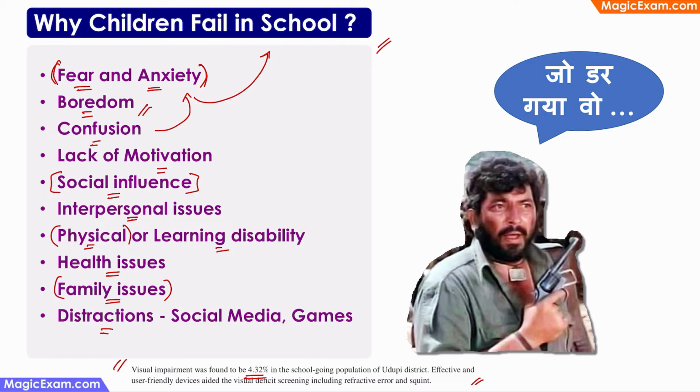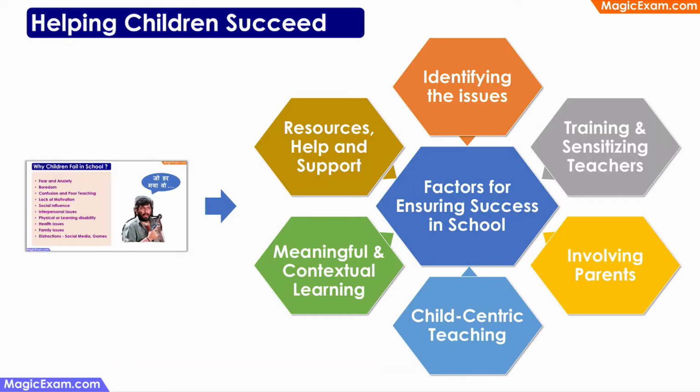Children these days have a lot of distractions. It can be social media, it can be online games. And if children are paying more attention to social media and games and not paying enough attention in the classroom, if they are always distracted, then they are not able to understand what is happening in the classroom, and that can lead to failure in school. So these are all some of the important reasons why children fail in school.